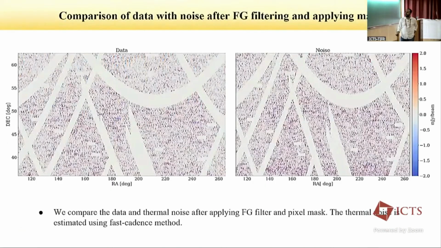So what we did is we apply a linear mask here. We know where the sources are. We know what the flux values of those are. We just generate a mask. We then apply that to the data, compare with the noise, and we use this data for our science analysis.